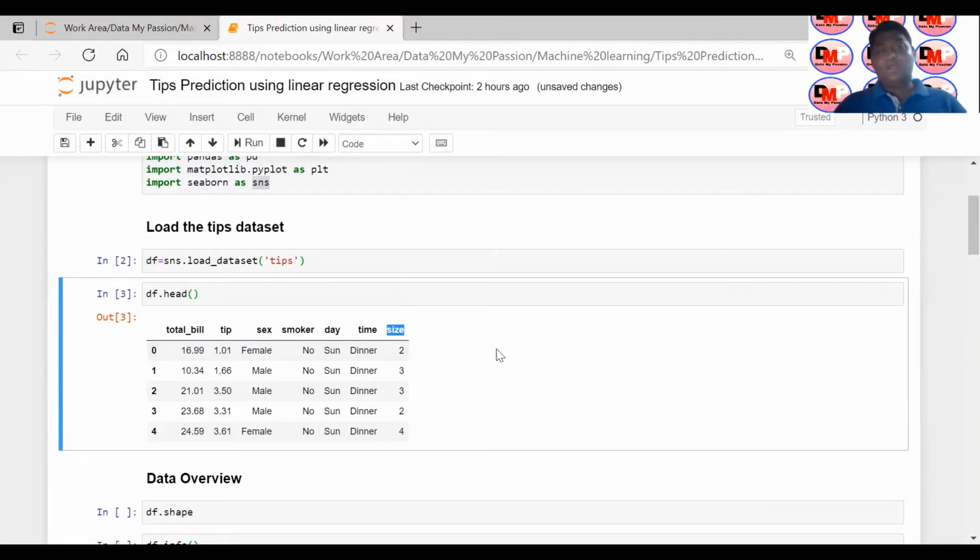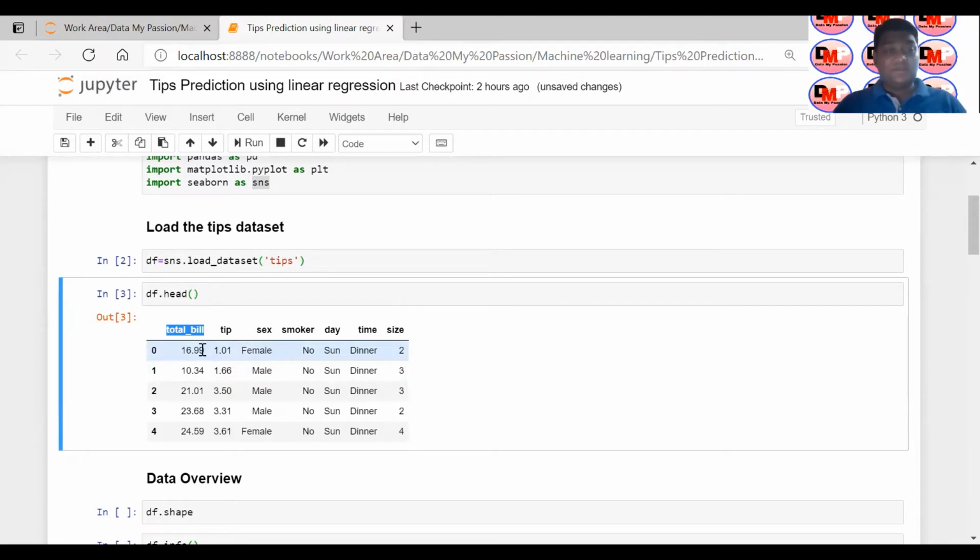So first of all, without proceeding further, let's try to understand the data first. As I already mentioned, you have the dependent variable called tip. Now total bill. This is the total bill of a customer who has paid to the restaurant.